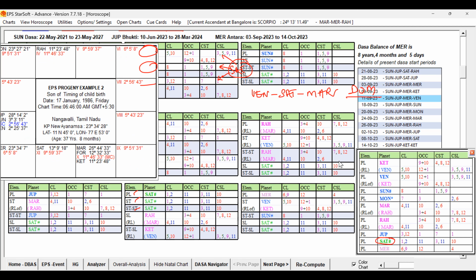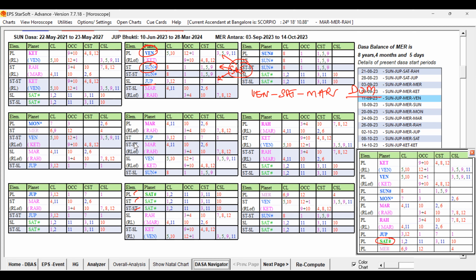As I said, for the conception, the Buddhi, the Antra Lord can be supportive despite some obstacle. The good key planet of the Buddhi is present and also forming a ruler link, and it is strong. It is enough for the conception to take place, because conception can take place during the supportive period, especially one influenced by the favorable key planets, especially of the Buddhi Lord. So in that way, Mars, then Rahu. After Mars, Rahu has come. Rahu is influenced by Saturn, which is also the sublord of Rahu.